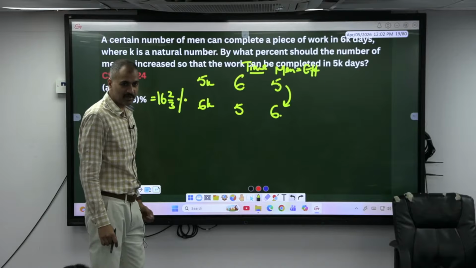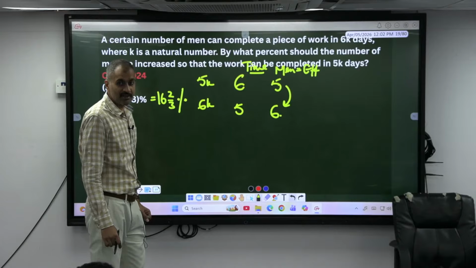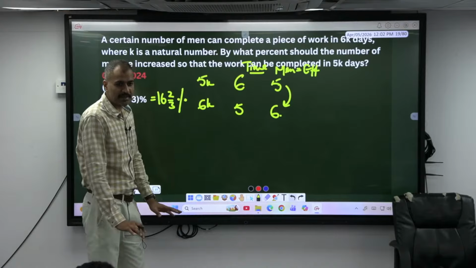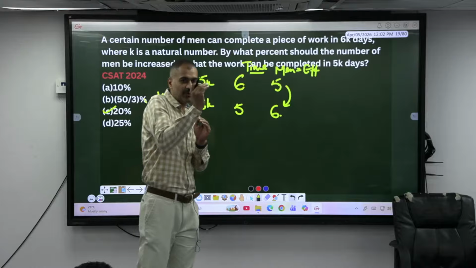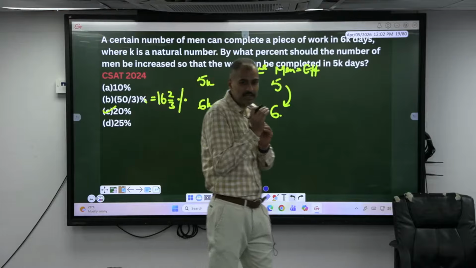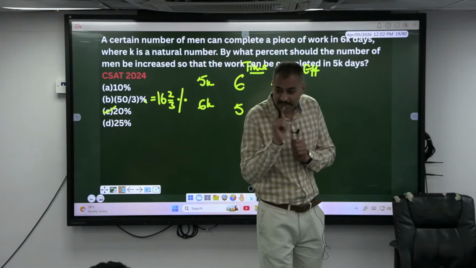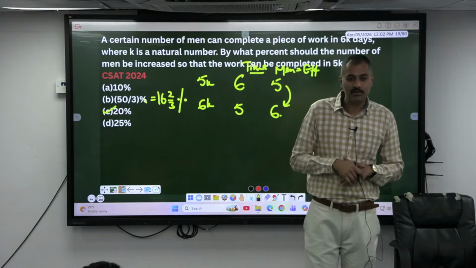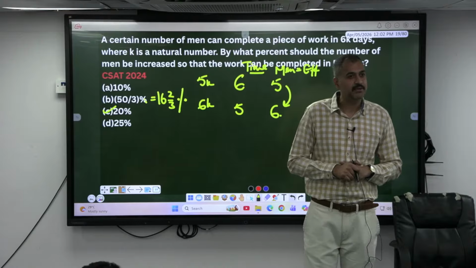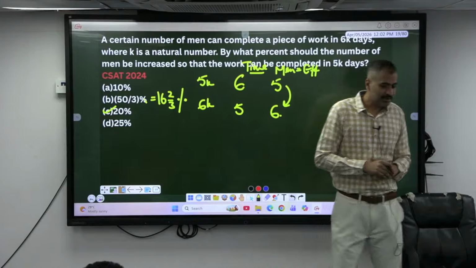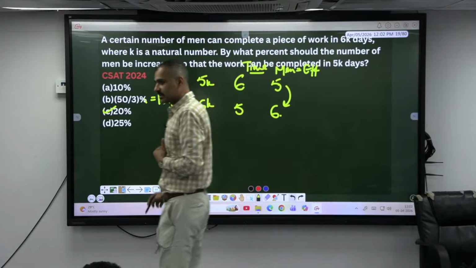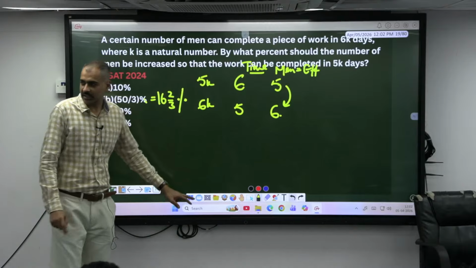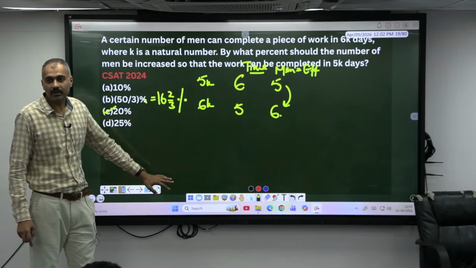1/6, what? Increase or decrease? Decrease. So men has to be decreased by what percent? Yeah, a percentage, 16.2/3%. If you increase your salary by 20%, then if you have to decrease it so that you get back your own salary, it has to be 16.2/3%. That's a percentage concept, again inverse. So can we expect one inverse question? Yeah, definitely. He will give one on successive, one on inverse. Let's move ahead, sir. Understood, right? Copied?